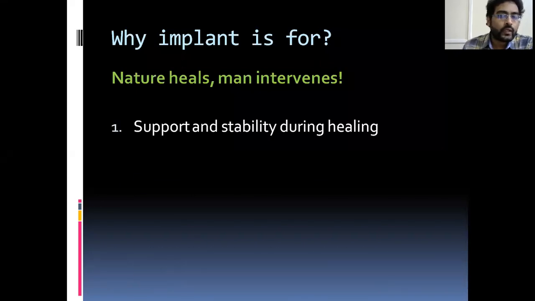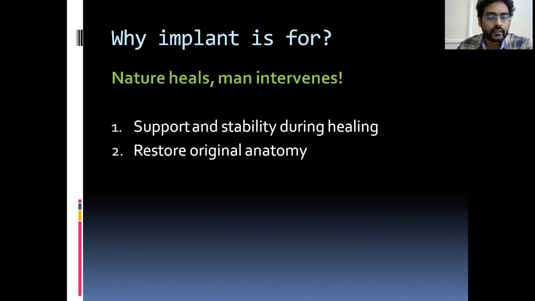One is support and stability during healing. It will heal, but you need to support it and stabilize it so that there is no motion between the fracture fragments. You will give stability to the fracture. That's why we use implants. This is one function. The next one is, you should restore its original anatomy. It may unite, but in a different manner. If a joint part, that is periarticular fractures, is healed with a malunion, it will lead to early degeneration. So you need proper anatomy, restore its original anatomy, so you need an implant.